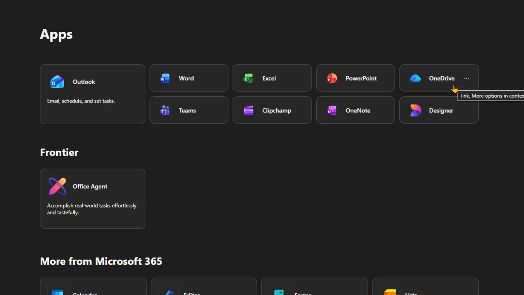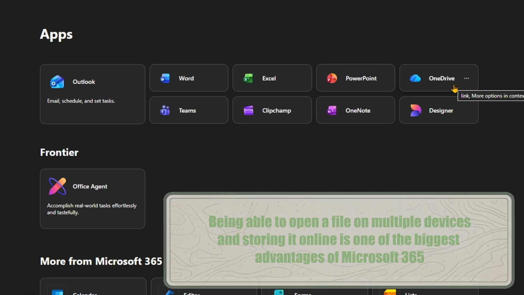So that way, if anything ever happens to your computer, you have a backup of that file waiting for you. Or if you want to access the same file on another device, you don't have to email it to yourself or anything. You can just go through OneDrive and open the file there. So OneDrive is awesome, and it's one of the biggest differences between older Office versions and Microsoft 365.